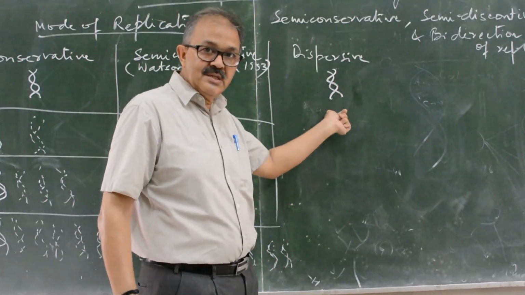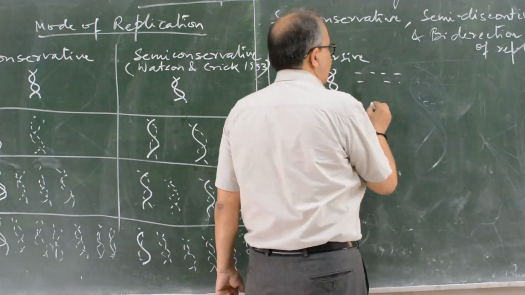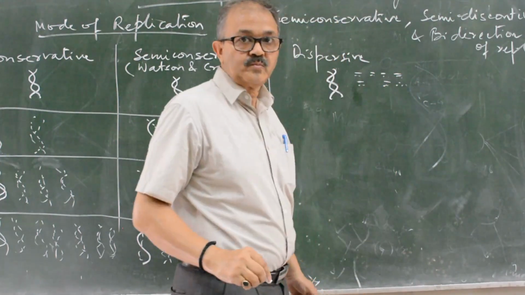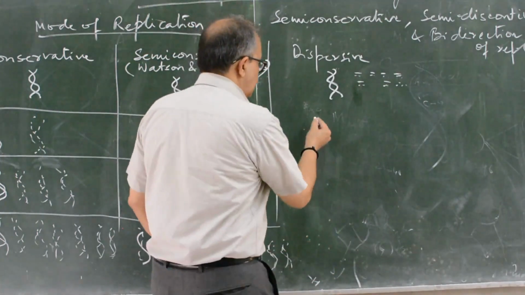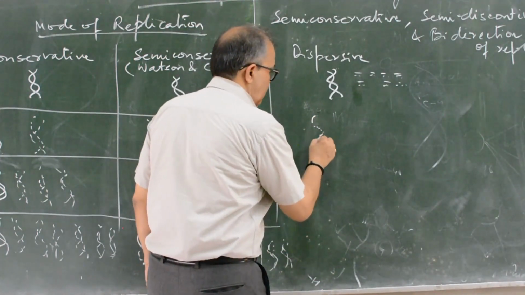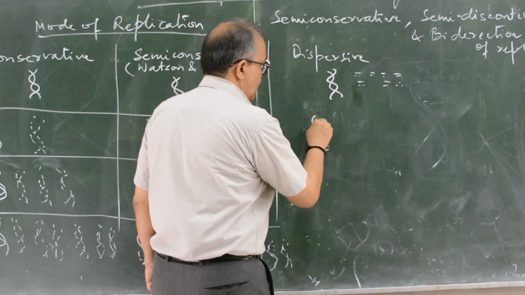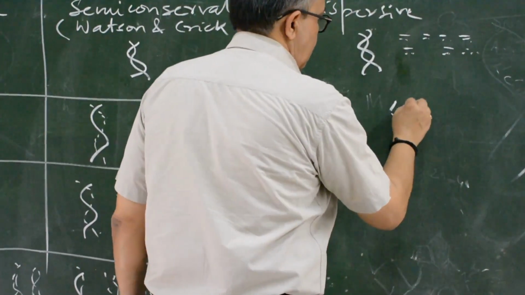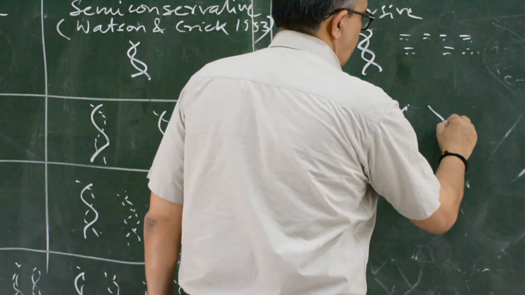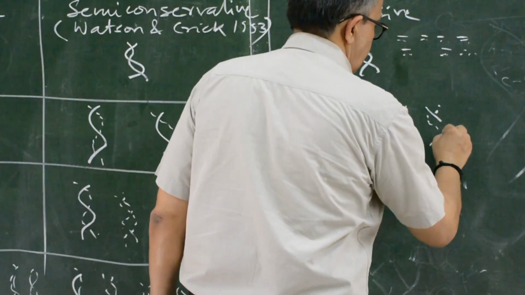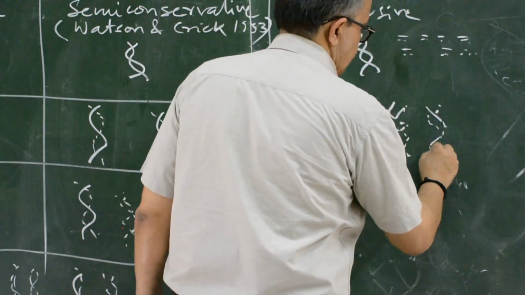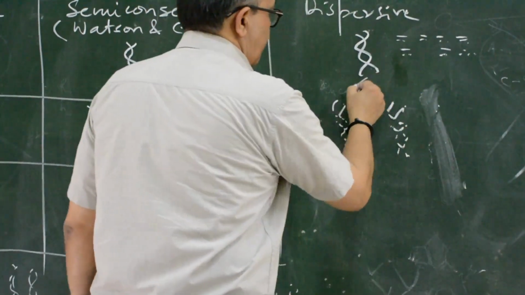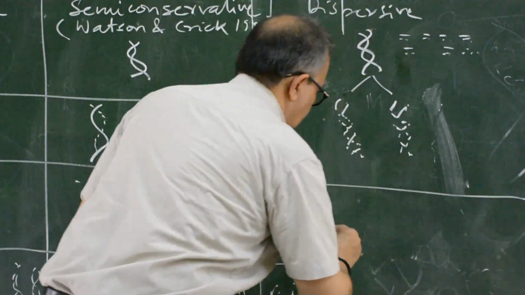According to this hypothesis, DNA is fragmented and each fragment is synthesized into a new strand, small fragments, old, new, old, new, and so on. So 1 will produce 2 and 2 will produce 4.